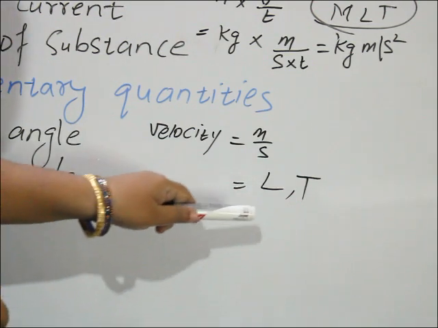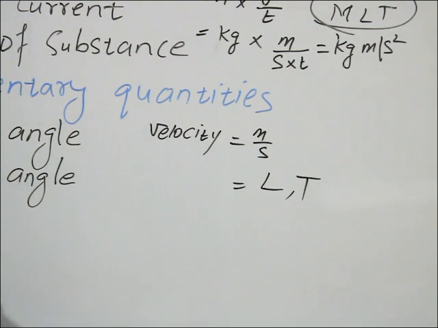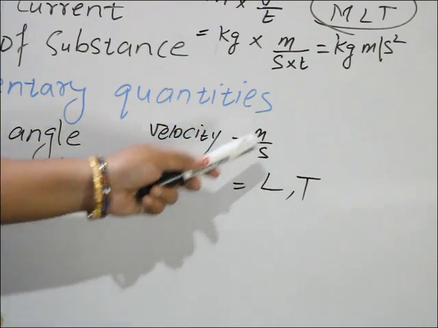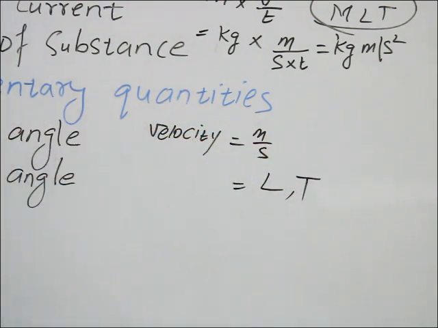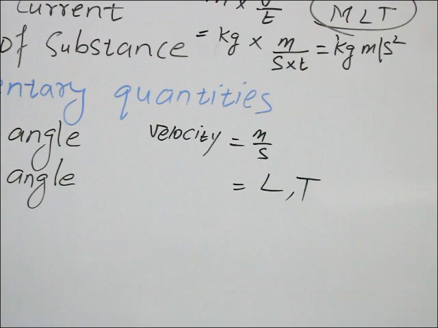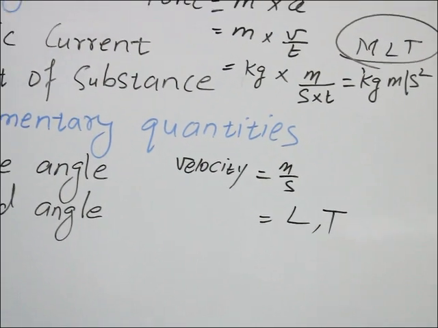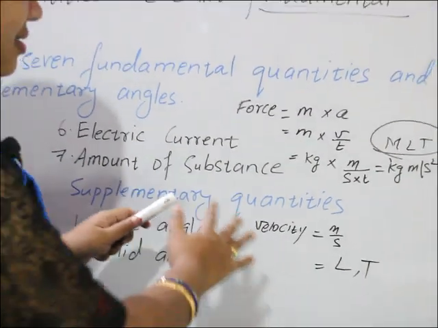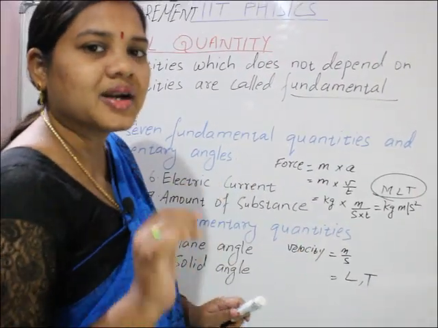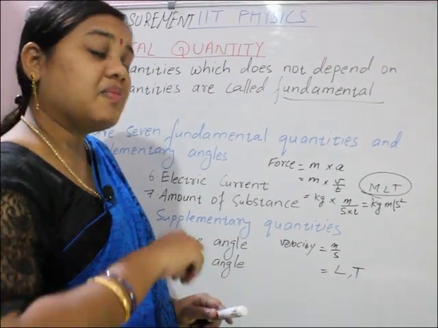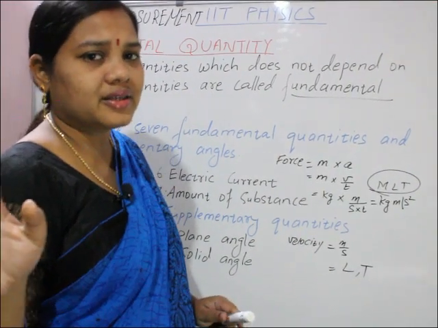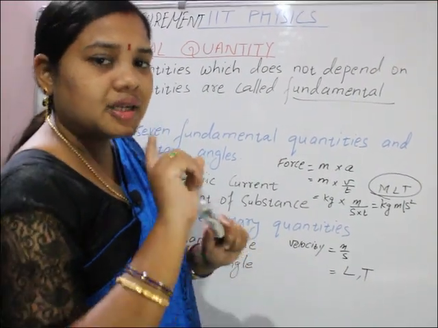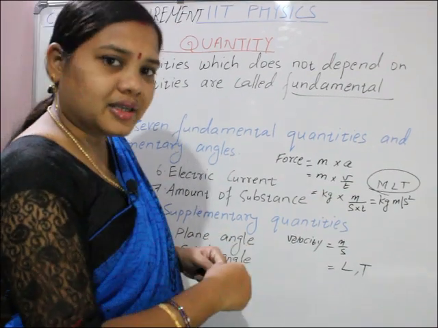Why? Because it depends on which two quantities? It depends upon length and time. So length and time are what? Length and time are fundamental quantities. Fundamental quantities are only some particular quantities. The remaining infinite quantities are all derived. They are derived from these. Clear?